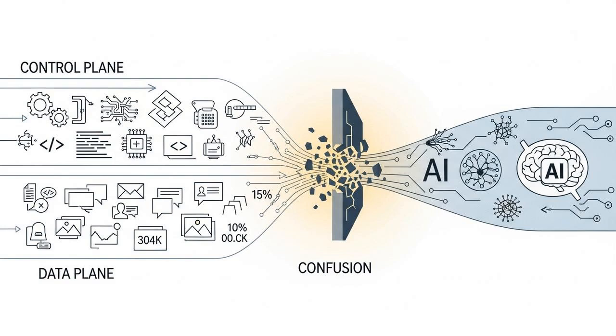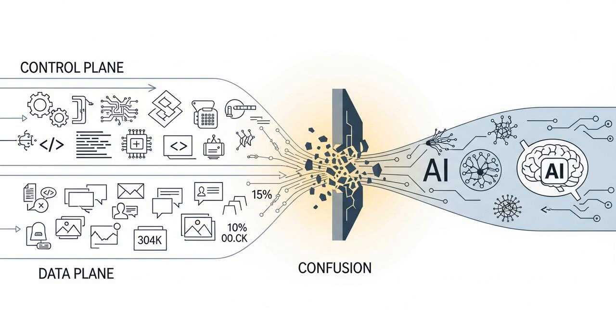Unlike traditional hacking, which looks for bugs in code, prompt injection targets the AI's logic. This is possible because of a fundamental design issue in current models. They can't reliably tell the difference between instructions from their developers and input from a user. To the AI, it's all just text. Security experts call this control data plane confusion.